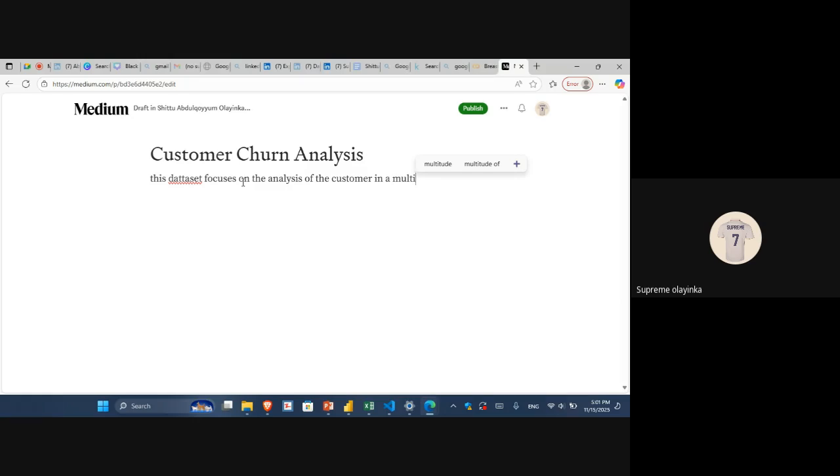Please, can you send your assignment? Can you send it written or typed in the group chat? No, after you are done, you publish it, then you send the link. Sorry, do we need to open a Medium account? Exactly.